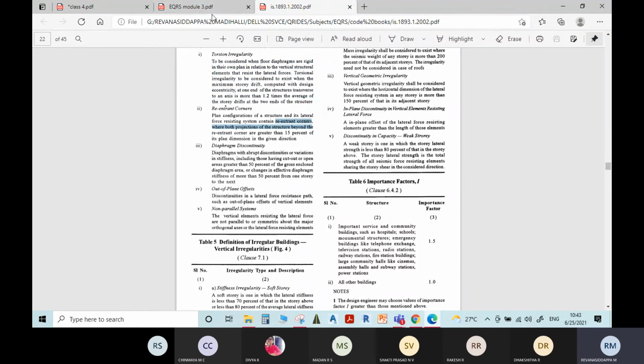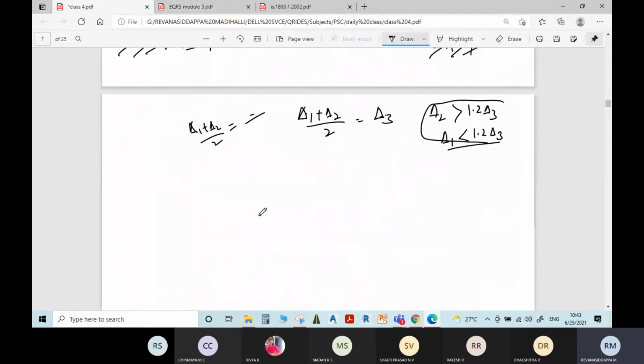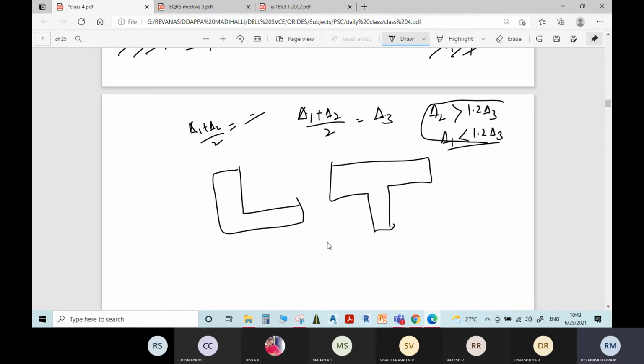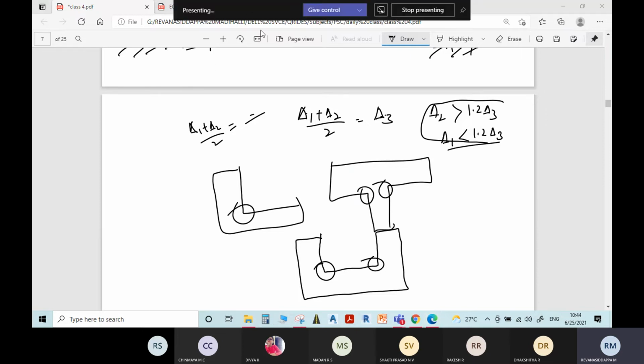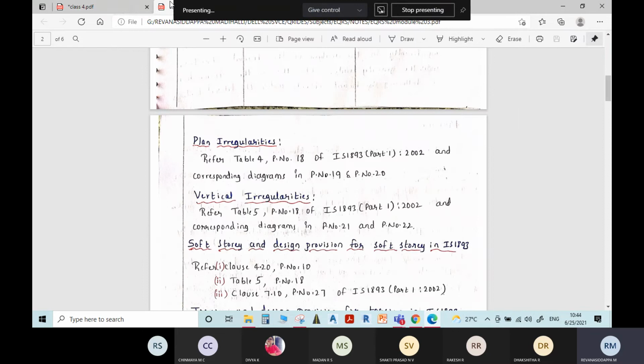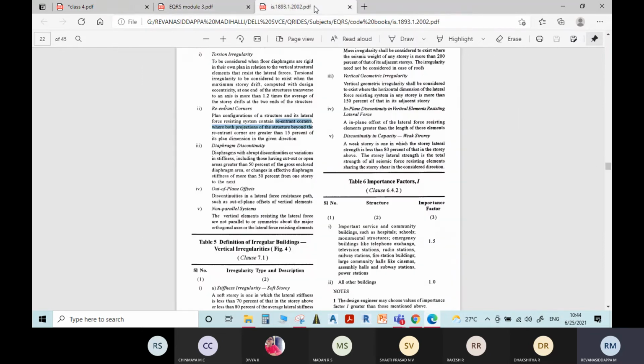When it has an irregular plan like L, T, Y or U shape, these buildings will have re-entrant corners like here. Because of these re-entrant corners, there will be torsion induced in the structure.